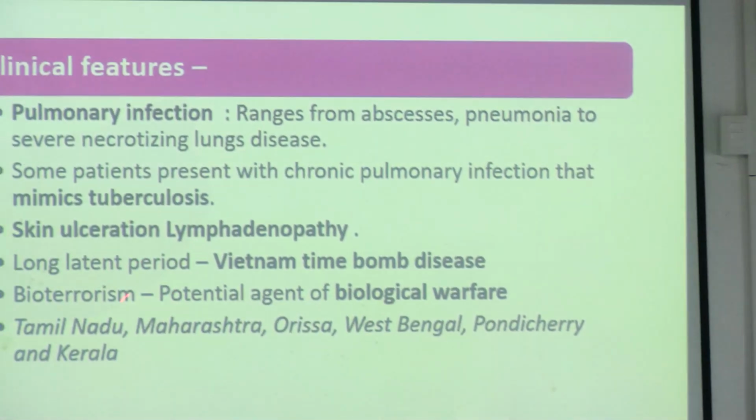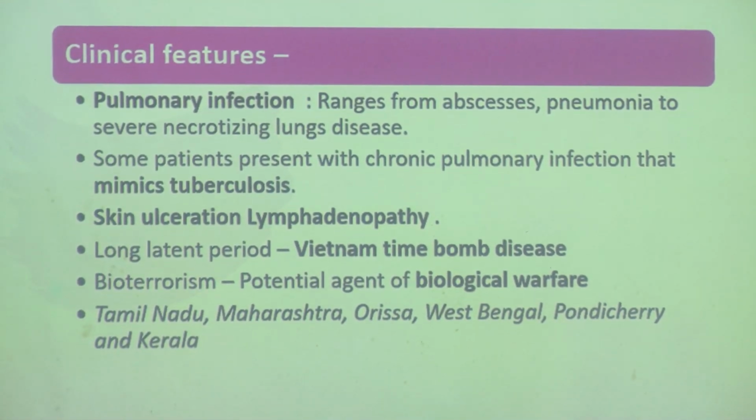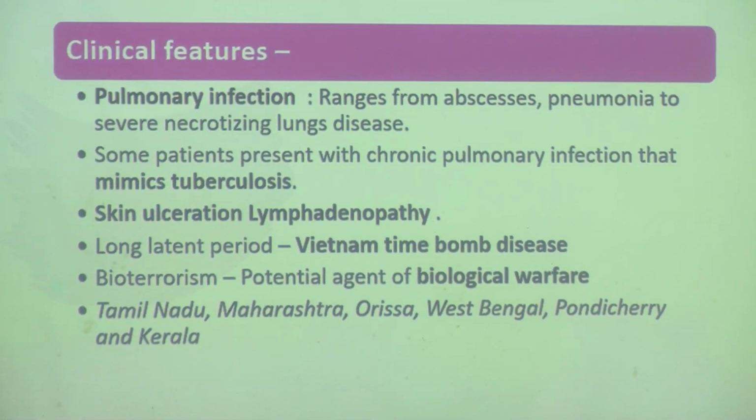So that mimics tuberculosis, and then you have another thing which is very important, is skin ulceration and lymphadenopathy. এই দুটো জিনিসও তার সাথে থাকে. So you have a respiratory infection, you have lymph node that is swollen, and then you have skin ulceration. Okay. কোথায় কোথায় পাওয়া গেছে? You have these things in Tamil Nadu, Maharashtra, Orissa, West Bengal, and Pondicherry and Kerala.